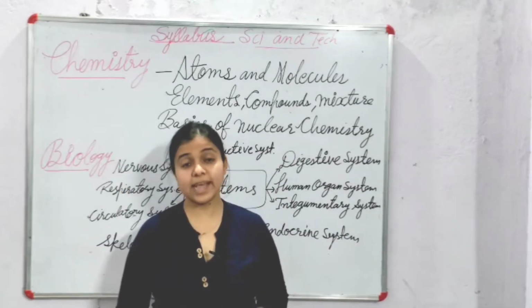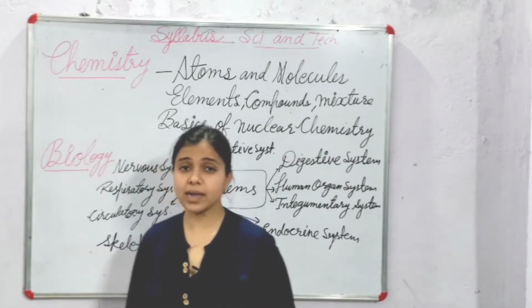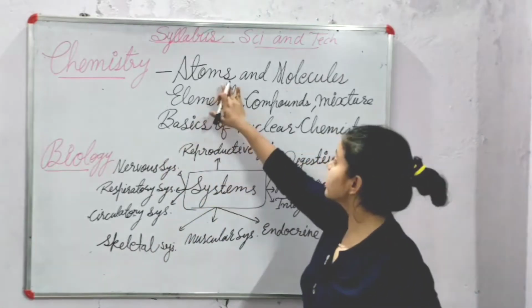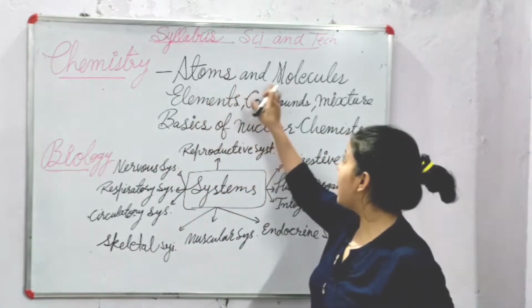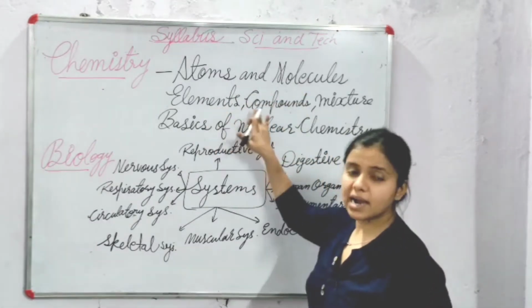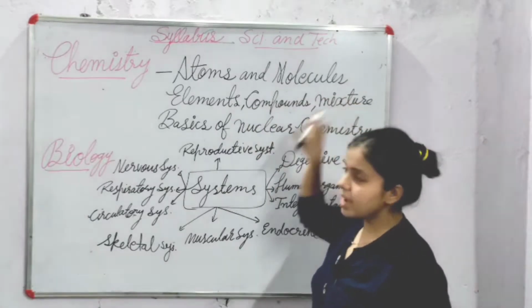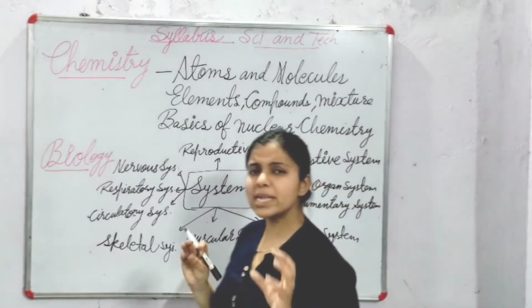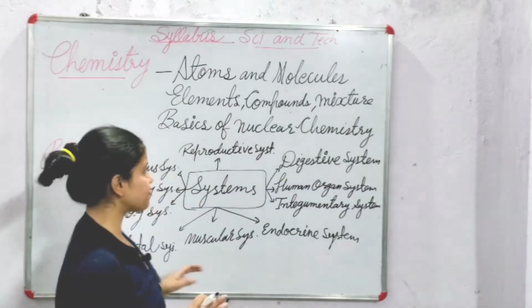So friends, the next part is the chemistry part, and it is a very small part. The chemistry portion has only these 3 topics: atoms and molecules, we're going to study about, and elements, compounds and mixtures, and basics of nuclear chemistry. That means only the basic portion you have to study.